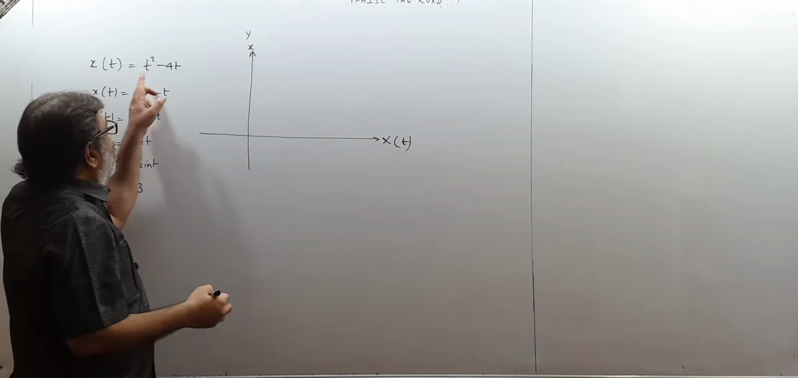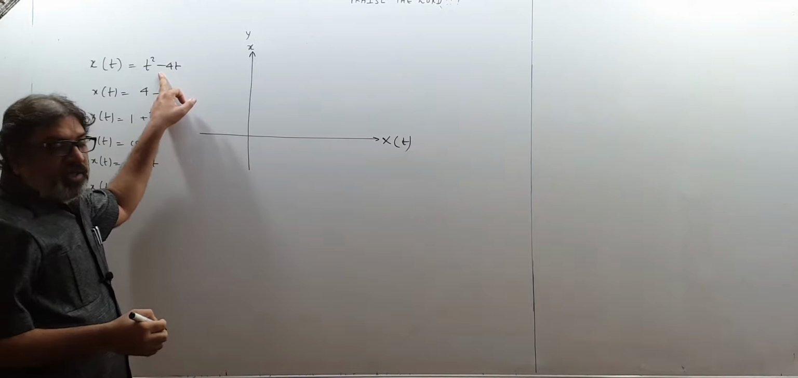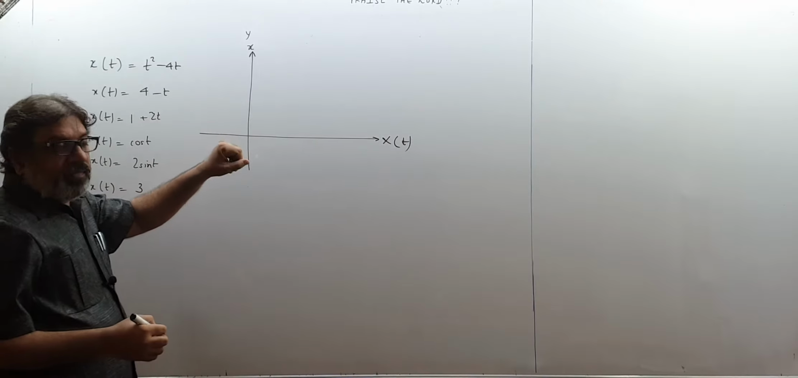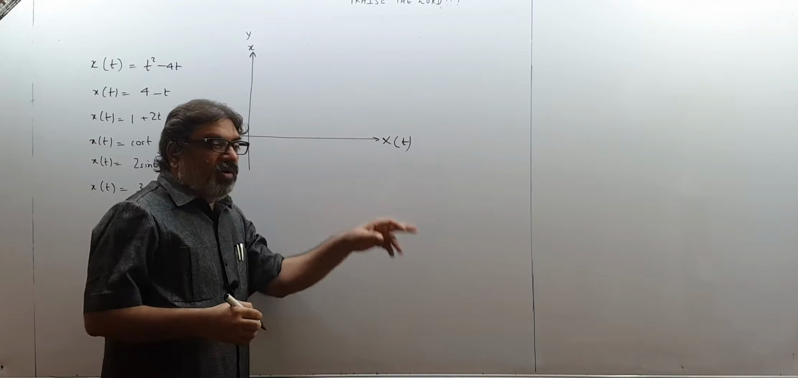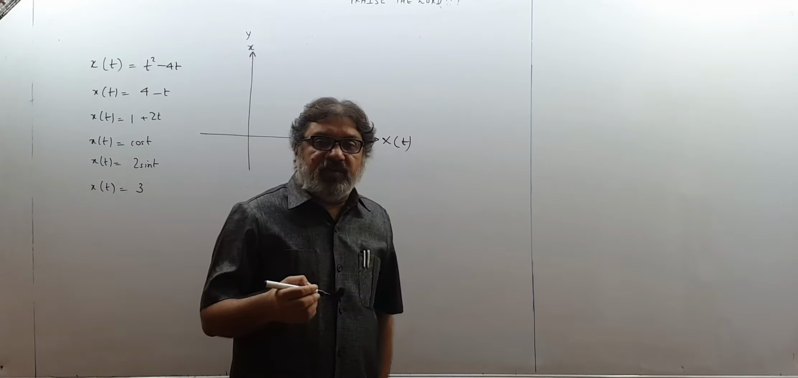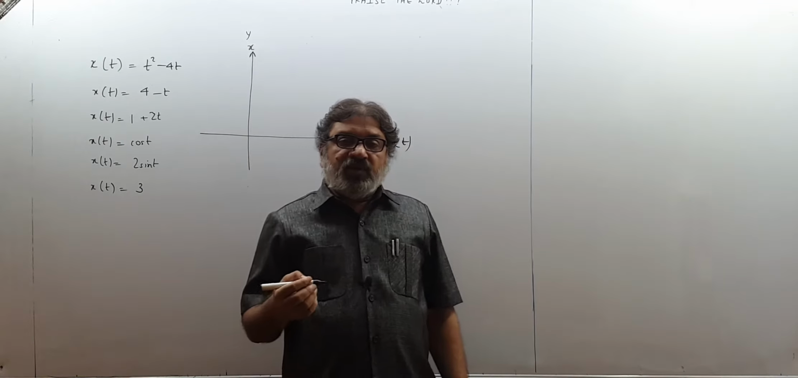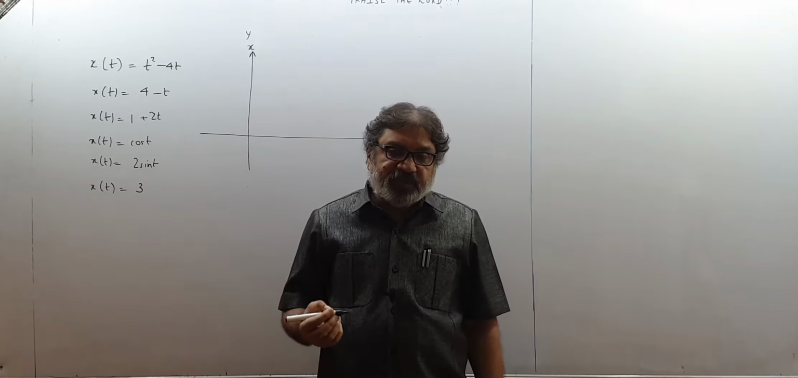Because x depends upon time. Remember children, whenever you draw graphs, on the x-axis the independent variable always comes, which does not depend on anything. You know, time and tide don't wait for anybody.